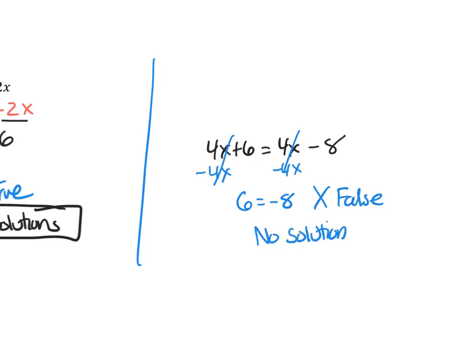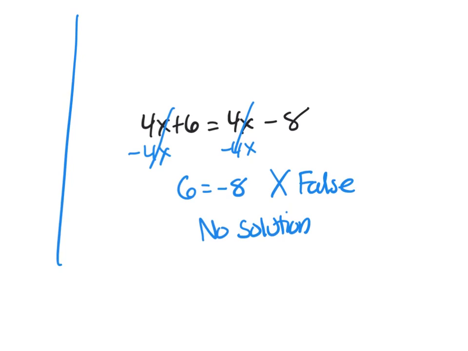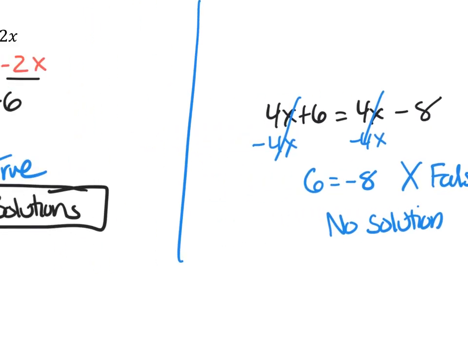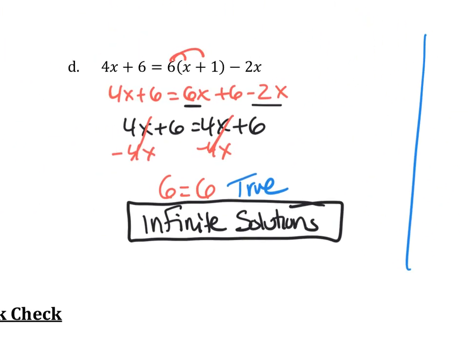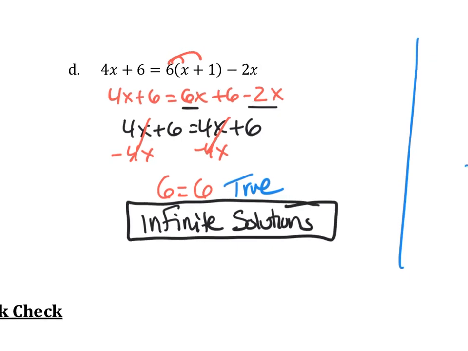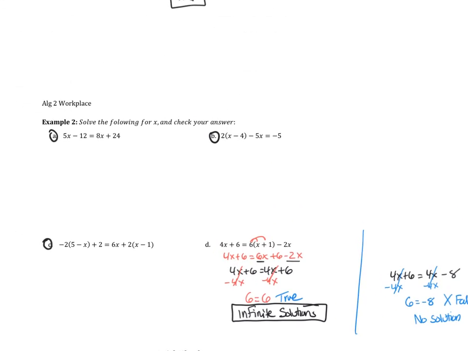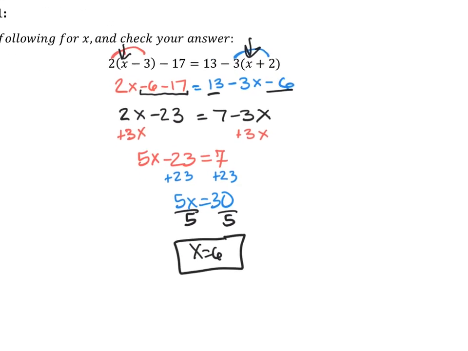So just being able to recognize, if you get no variables, they're all gone and it's false, no solution. No variables, they're all gone and it's true, infinitely many solutions. Everything else is going to be like we had up here and with the other 3, where you just get x equals a number.